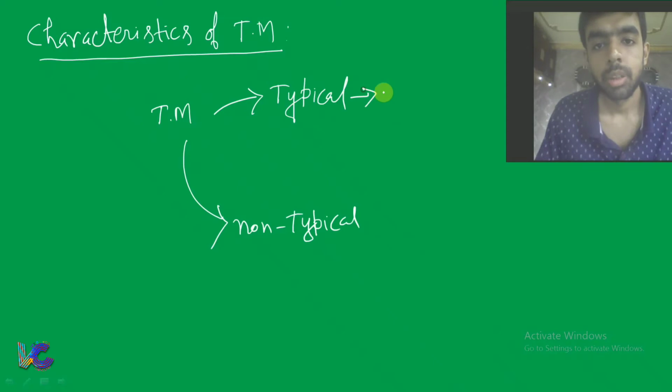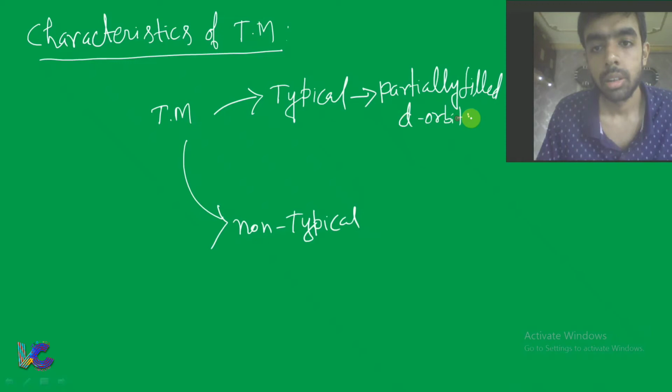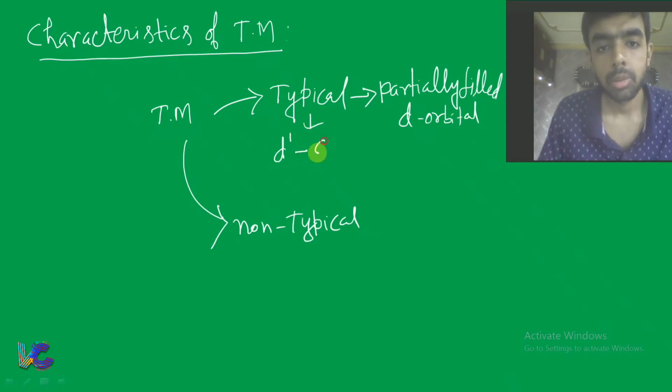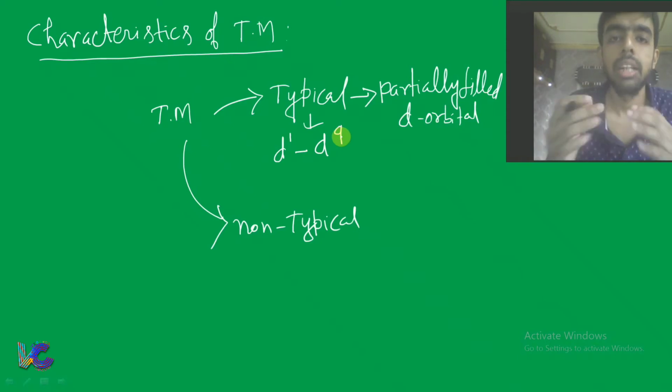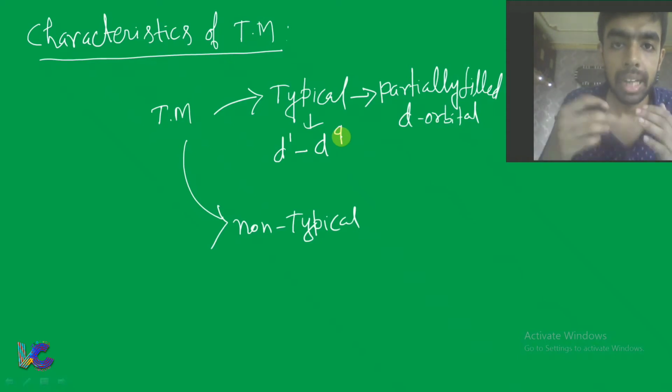Typical means partially filled d orbital. That means the d electronic configuration is from d1 to d9, which we call a typical transition metal.